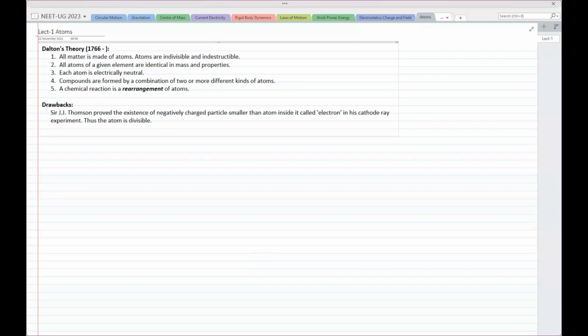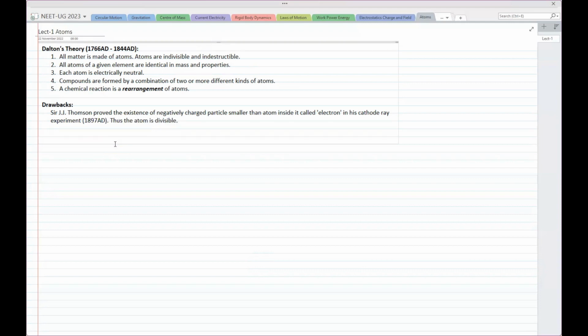I can get the precise number also: he died in 1844. So he lived long actually. While this experiment was done, or the results were published, in 1897. So we're talking about this.